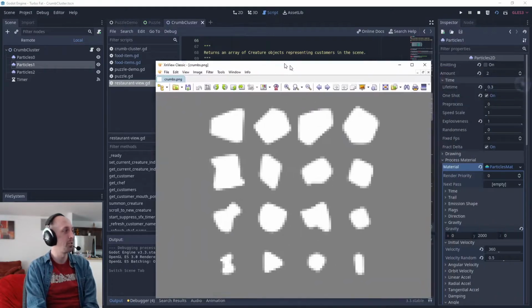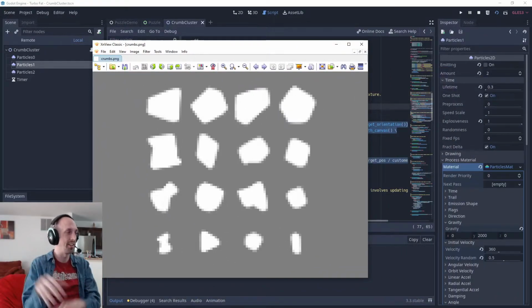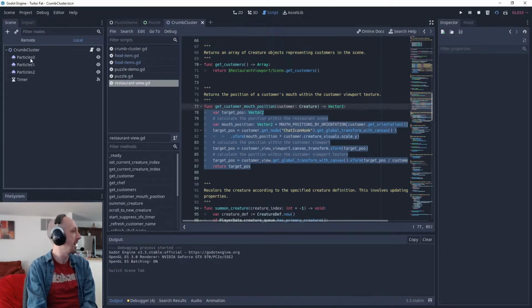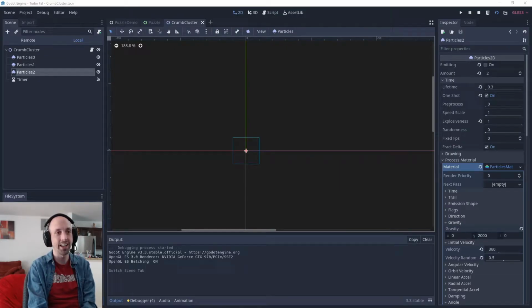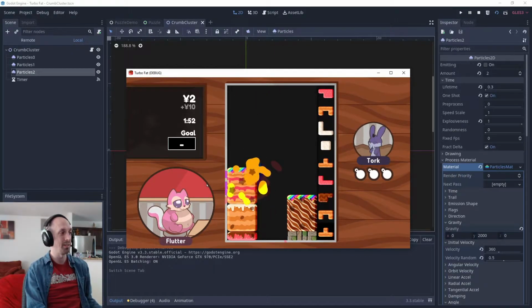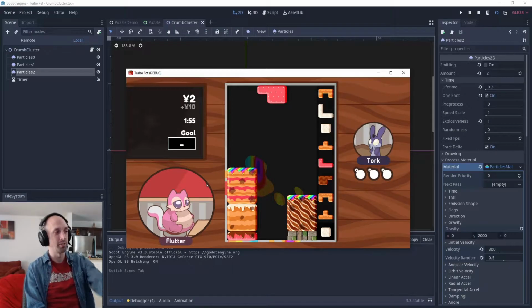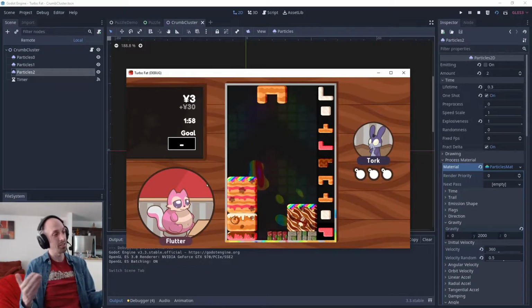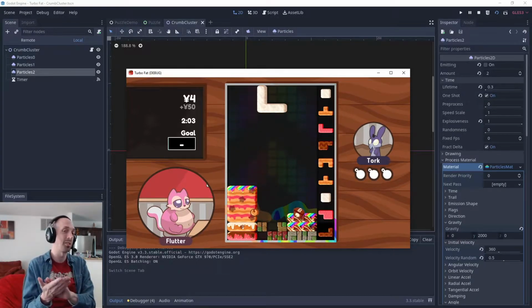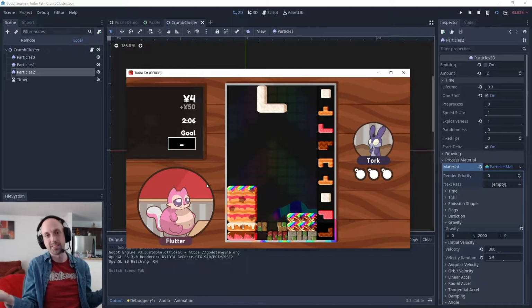The crumbs, I drew a bunch of crumb shapes, so they'd be jaggedy and not very consistent. That was important to me. And then I made this crumb cluster scene, which has 3 particle systems. You might wonder, well, why can't you just use 1 particle system for the same thing with clusters? And the reason is, most of these cakes, like this one on the left, are just a single color, but some can be up to 3 colors if you're good at the game and if you make the complex cakes. So like this one is red and pink, and the one on the right is brown and white, and those will result in multiple colors of crumbs. When this cake gets eaten, you can see brown and white crumbs shot out both at once. So to have multiple colors of crumbs, I couldn't figure out how to do that with 1 particle system. I had to have 3, so yeah, that's what I came up with.